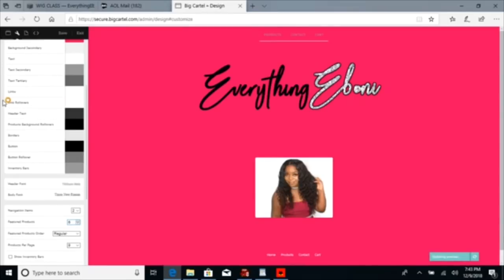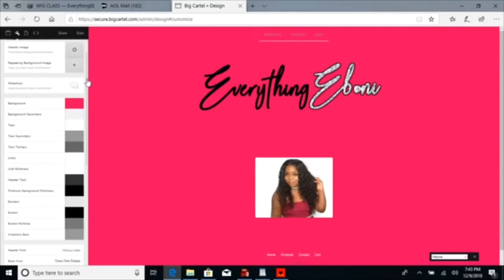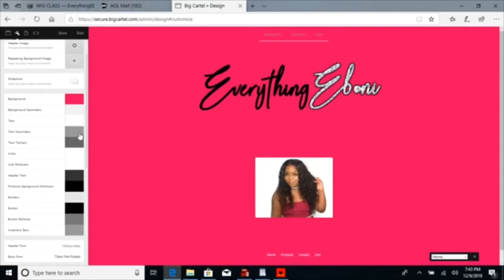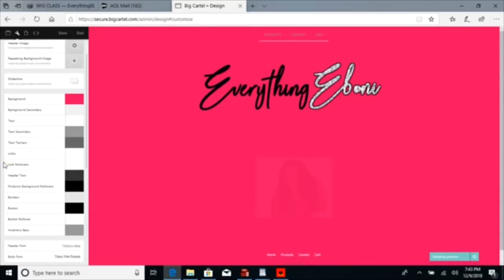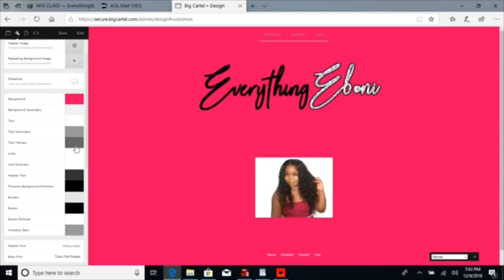Like I say, all of this is what you're going to play around with. And that wasn't even the one. Okay, why is that gray? I really don't like that color. One of those colors. Maybe, is it this one? Nope. Is it this one? I'm going to change all of them to white because I'm trying to figure out why, where it says products contact card, they keep remaining gray.